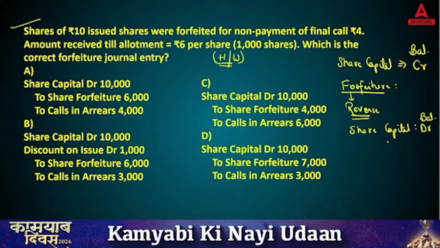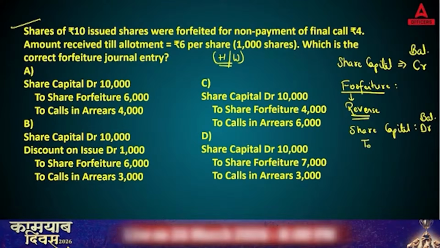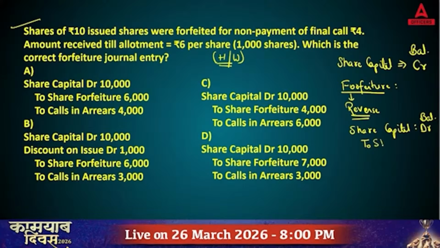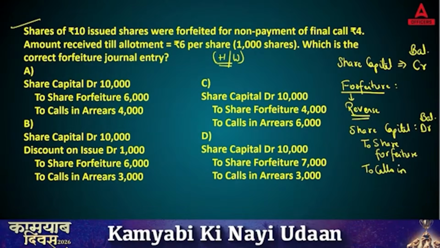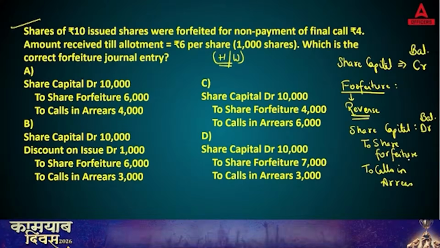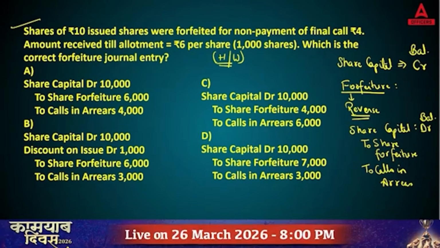Okay, and whatever amount you are retaining under share forfeiture, that will be on the credit side, and the remaining amount you will show under calls in arrears. Now you just need to calculate the right amount and check which entry is correct. So now this is your homework question and this is your journal entry that you need to pass. I hope now this point is clear.